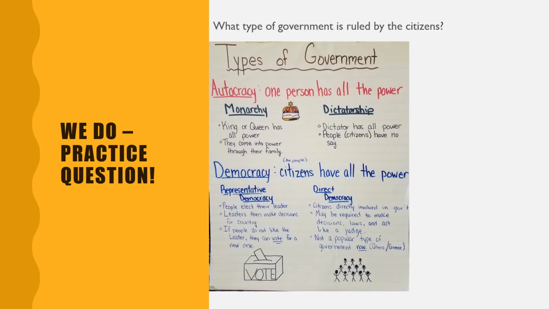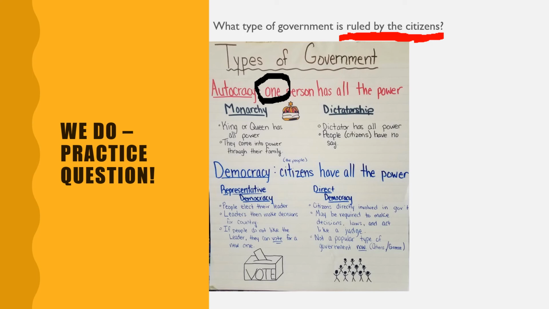So now that we've learned all about the different types of government, we can answer some questions. Here's one that we can do together. The question is asking us, what type of government is ruled by the citizens? So we're trying to figure out which government is ruled by the citizens. If we look at the autocracy, it's saying that one person has all the power. So we know that it can't be a monarchy or a dictatorship because that means only one person has the power. Let's go down to the democracy. Democracy says that the citizens have all the power. Okay, so we know it's ruled by the citizens.